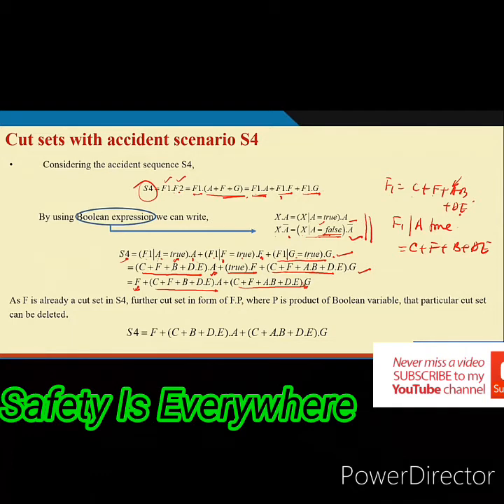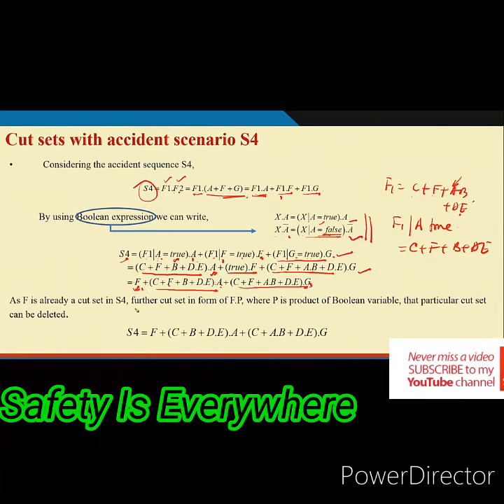Interesting thing is there that already F is a cut set. So, if you have another one, F A and F G are coming as other cut sets. So, already as the minimal cut set is F, that means F A and F G will not be required. So, that is what is written here, as F is already in the cut set, that further cut set from a P, where P may be here A, B, all those things, it is not required.